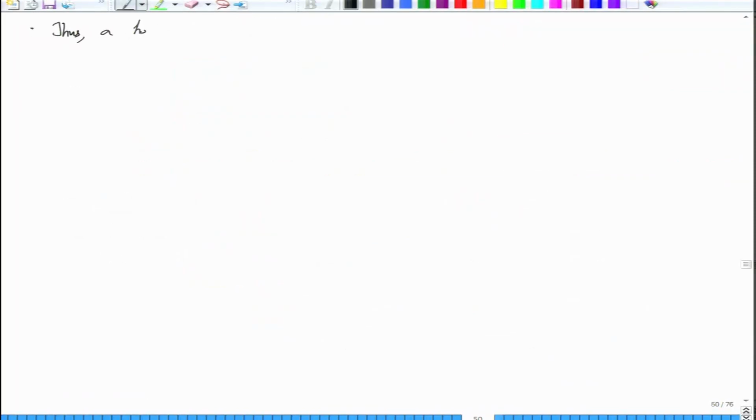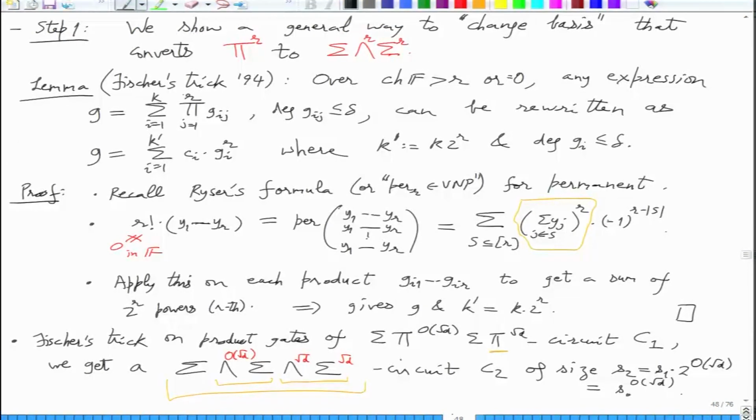So thus a homogeneous wedge sigma wedge circuit. Maybe I should have said in the beginning that we will focus on this sigma wedge sigma wedge.